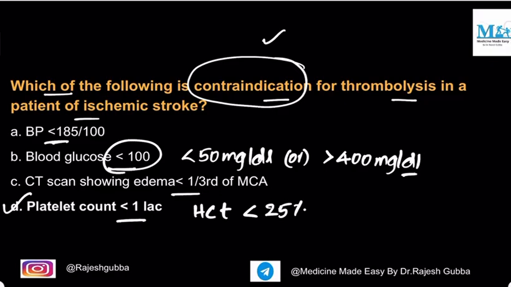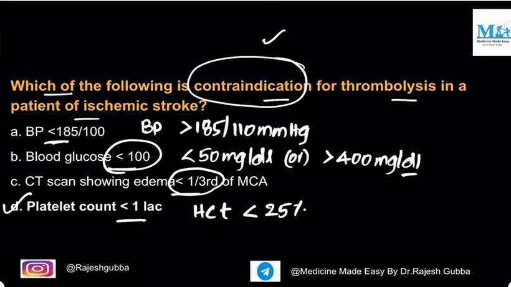And what should be the blood pressure for the contraindication of thrombolysis? The blood pressure should be more than 185 by 110 millimeters of mercury. That should be the contraindication for thrombolysis. And what should the CT scan show for the thrombolysis? Remember, if the CT scan shows edema more than 1/3 of the MCA territory, then this is an absolute contraindication for thrombolysis. So these are the contraindications for thrombolysis.